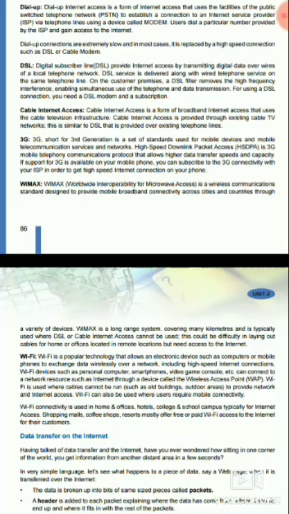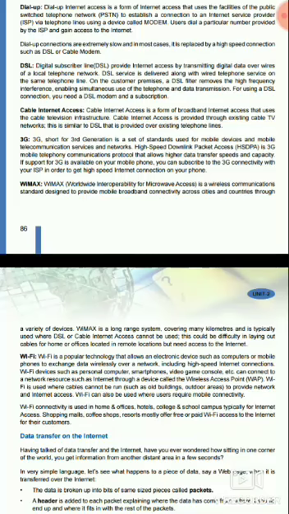So WiMAX is a long range system covering many kilometers and is typically used where DSL or cable internet access cannot be used. This could be due to difficulty in laying out cables for homes or offices located in remote locations that need access to the internet. At those places we use WiMAX.